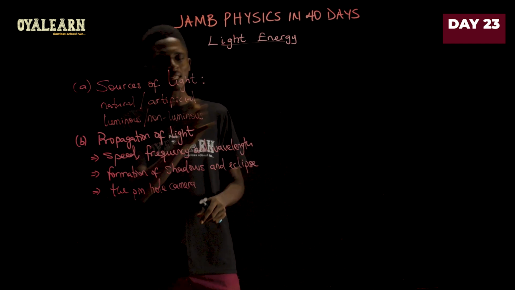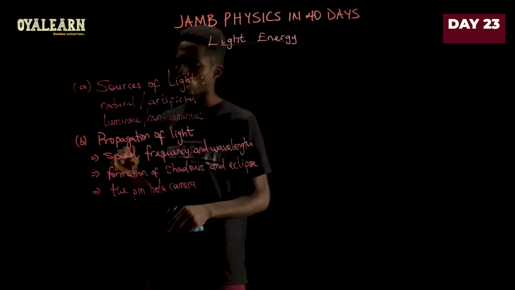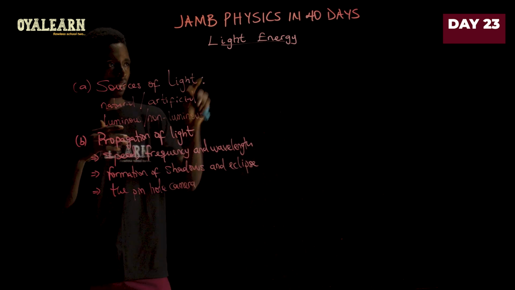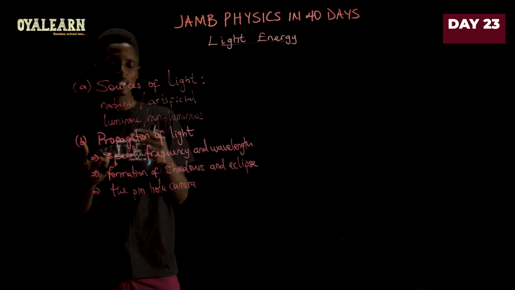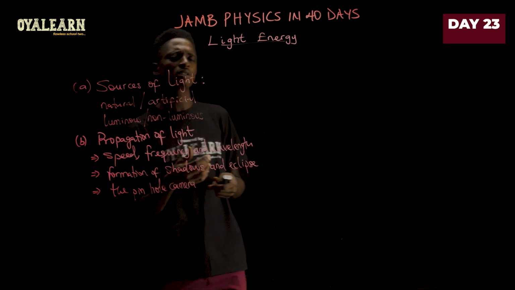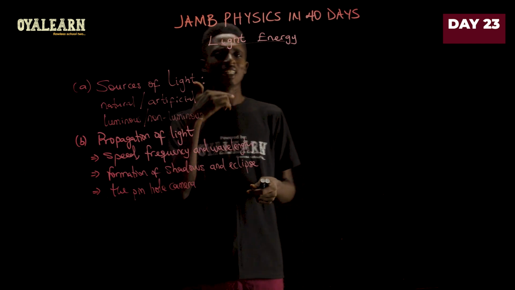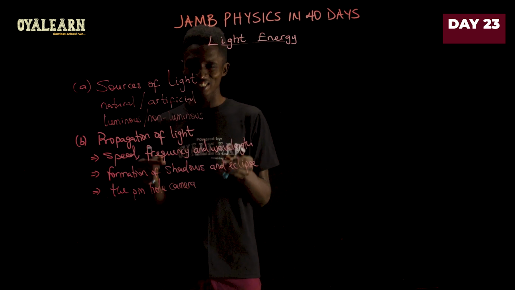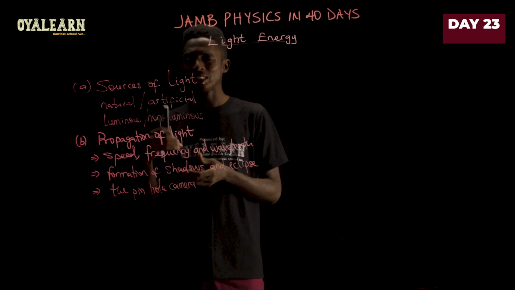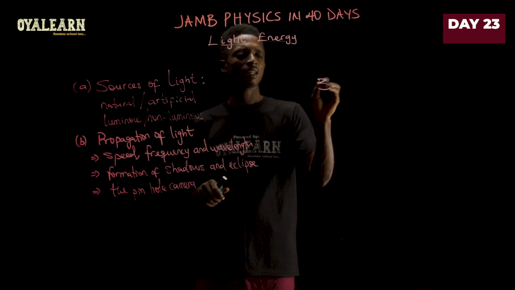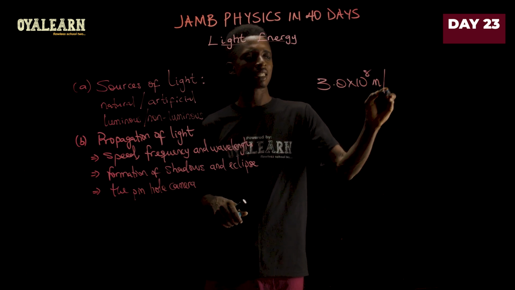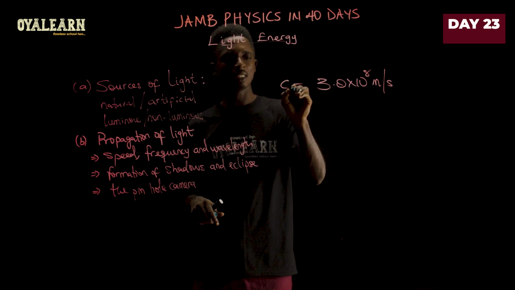Now, after looking at sources of light, they also expect that you should understand the propagation of light, and these are the aspects you should focus on in this topic. You should understand speed, frequency, and wavelength of light. I did mention in one of our videos that when we are talking about light, the speed of light is often denoted as c. All electromagnetic waves have the speed of light, which is approximately 3.0 multiplied by 10 raised to the power 8 meters per second. This is the speed of light.